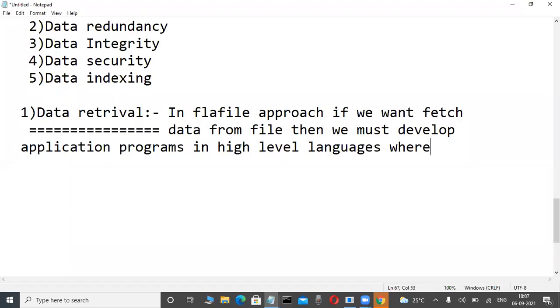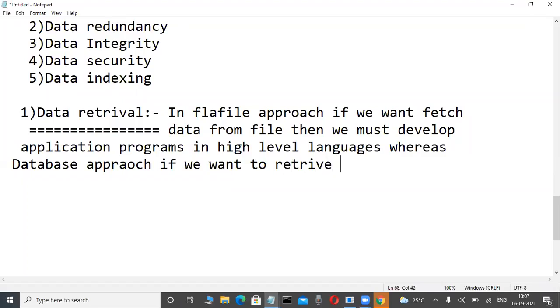Whereas in the database approach, which we are learning in future, if you want to retrieve data, then we are using the SQL language. Some separate language we are using, SQL language. How much easy.